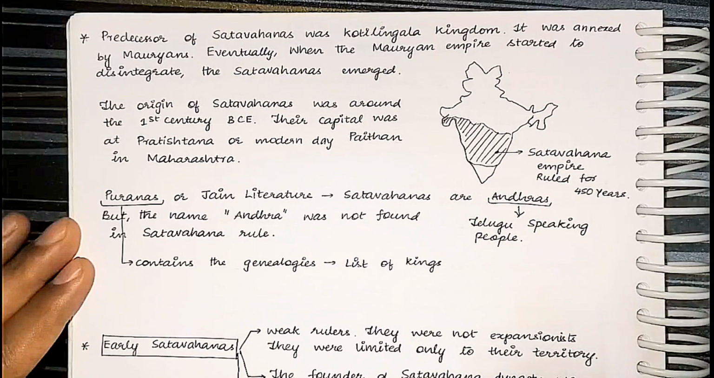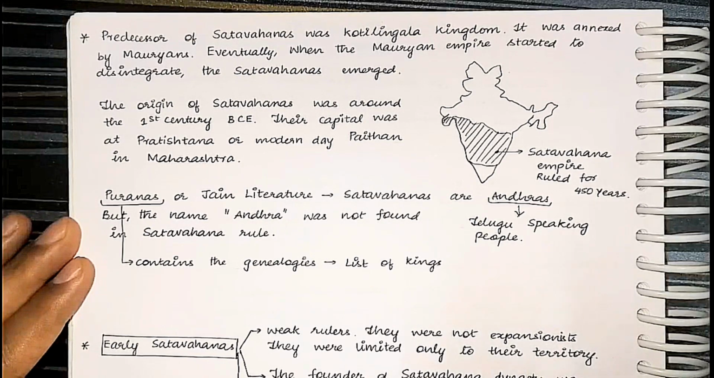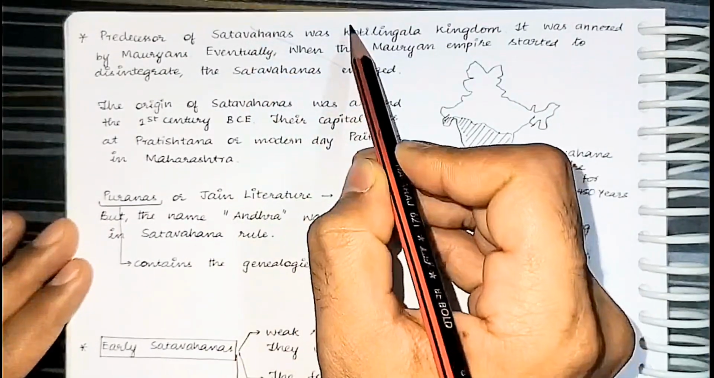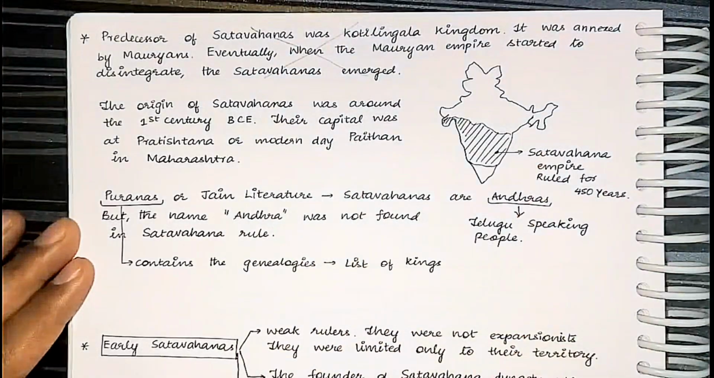Shatavahanas are ruling the land which was directly under the control of the Mauryans. And during the disintegration of the Mauryans, the Shatavahana as a separate kingdom has emerged. So this is not necessary for you to remember. This is just for the conceptual clarity.